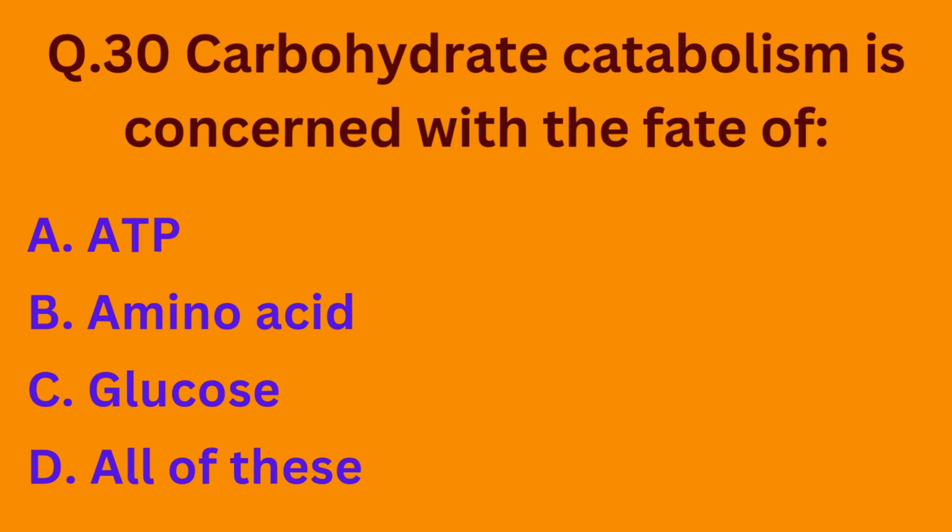Coming to question number 30. Carbohydrate catabolism is concerned with the fate of option A ATP, option B amino acid, option C glucose, option D all of these. So carbohydrate catabolism always gives us glucose. So the correct option is option C.